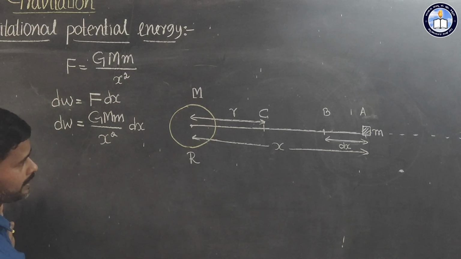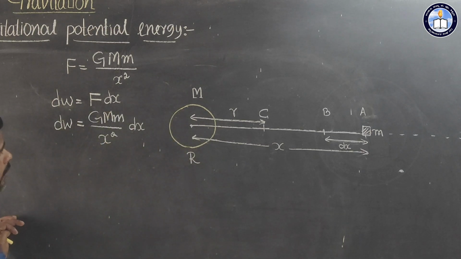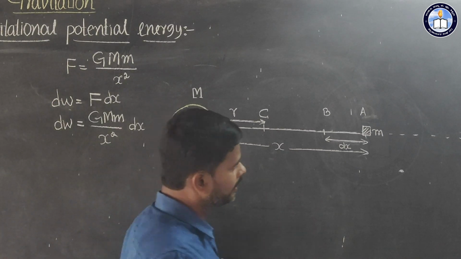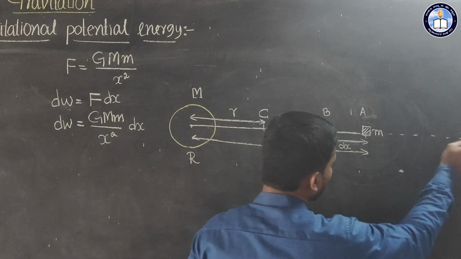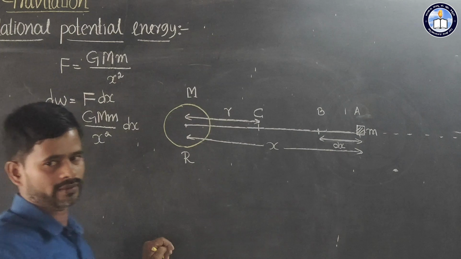So for that we have to do large work. So now I will calculate the total amount of work done in bringing a mass from infinity, observe here, from infinity to the gravitational field.